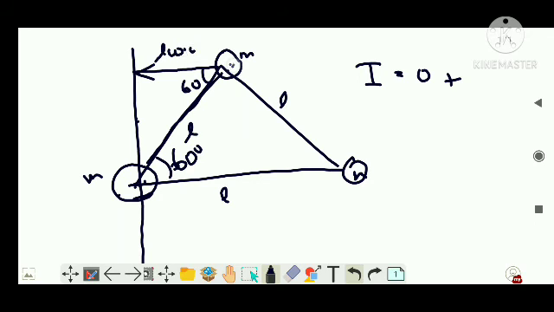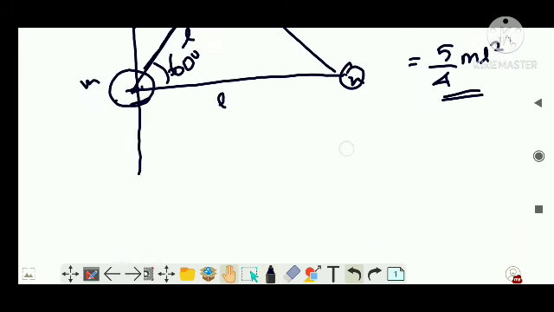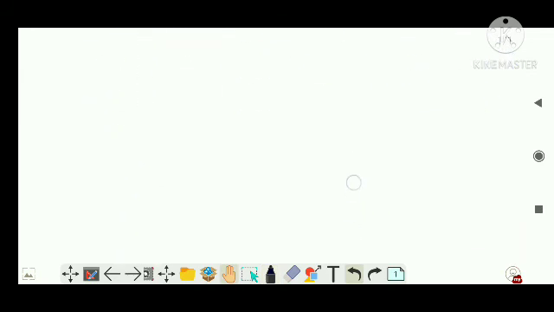So it is m r squared, that is m (L by 2) whole squared, plus, now this mass is at a distance L from the axis of rotation. This is the axis of rotation. So this distance is L, so it will be m L squared. When you add, you will get 5 by 4 m L squared. This much clear, right? I'm just telling you, if some problems come up, you can even calculate it.